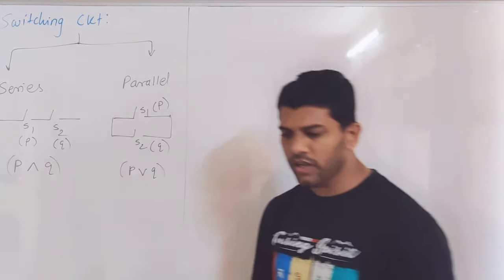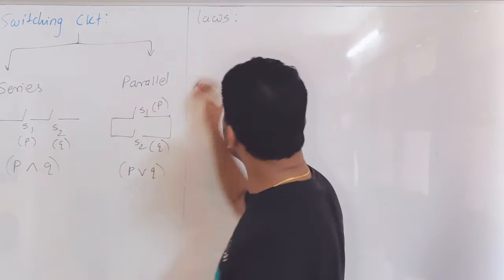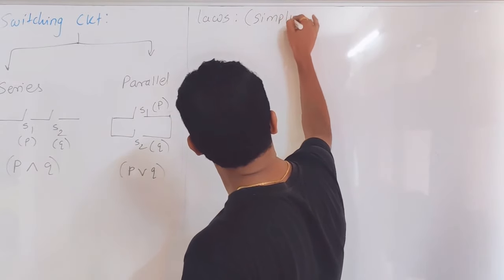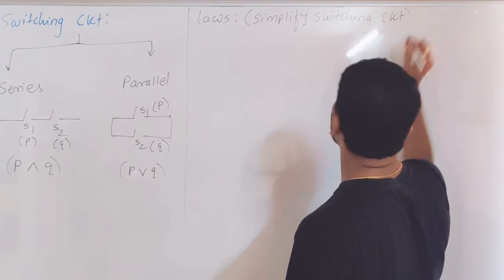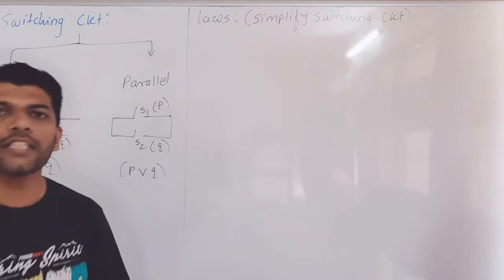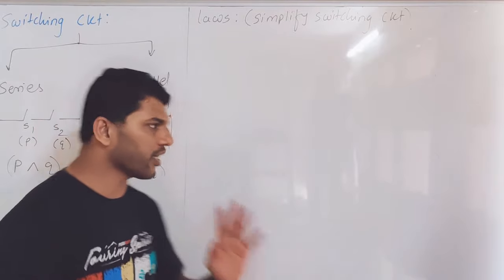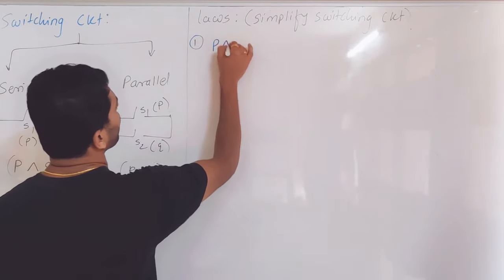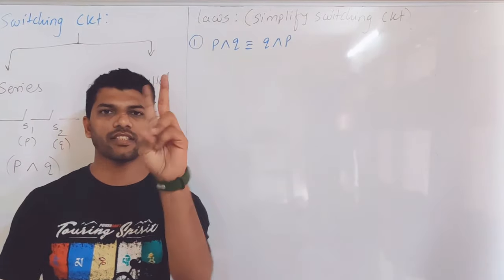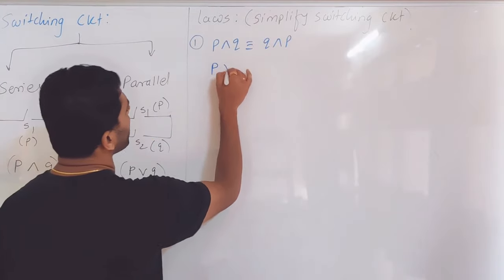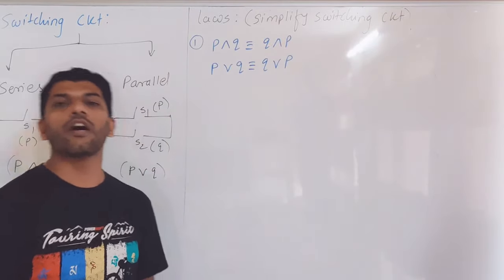But what is more important for your final examination is these laws, the laws to simplify the switching circuit. Very, very important article. So let me revise one by one the various laws that we use to simplify a given switching circuit. The first one is called commutative law. P and Q is logically equivalent to Q and P. The second one is also the same: P or Q is also equal to Q or P. These two are called commutative laws.